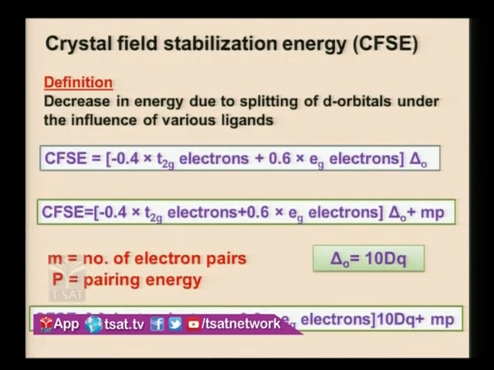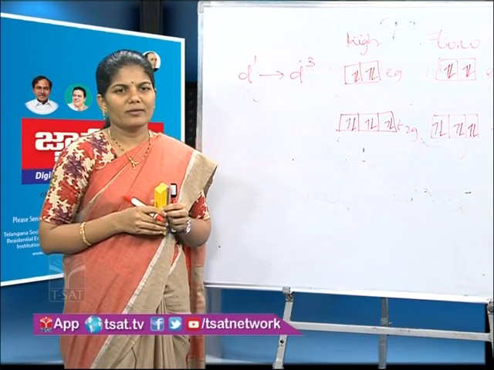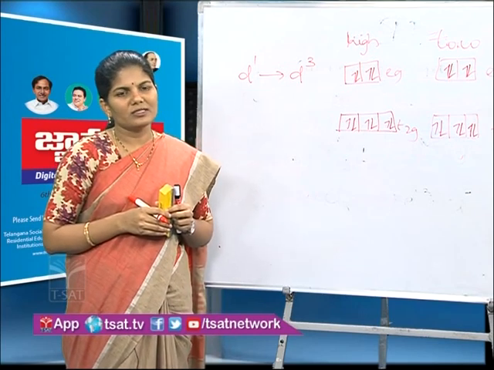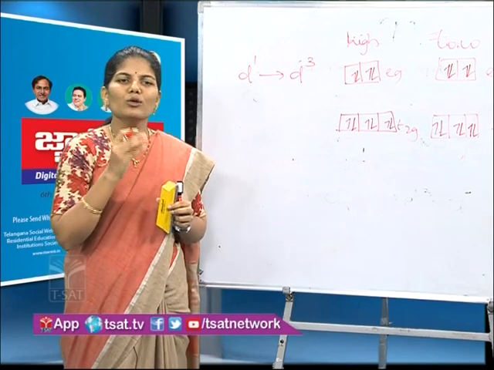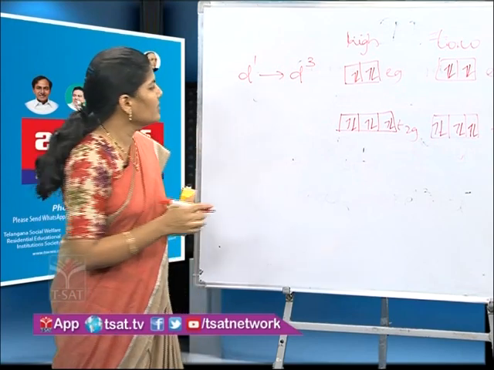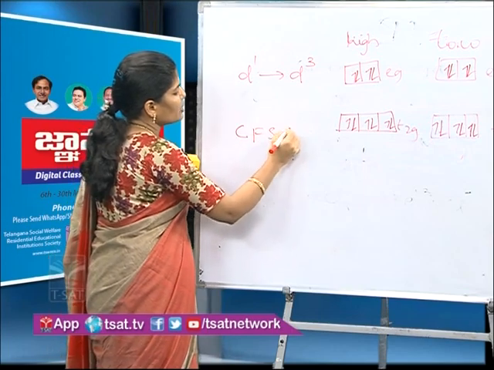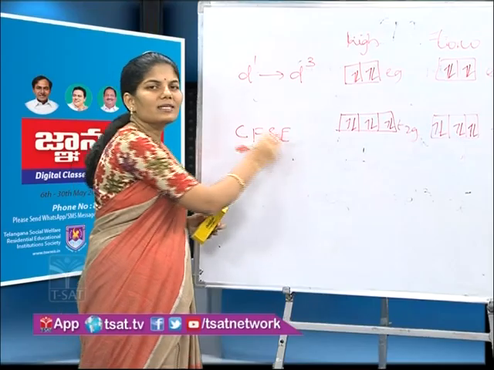Before splitting, complexes have relatively more energy. But when ligands approach, splitting takes place, d orbitals undergo splitting and lose some energy. That energy is given by the crystal field stabilization energy. When it loses energy, what happens? The complex gets stability. So that's why it is called crystal field stabilization energy.